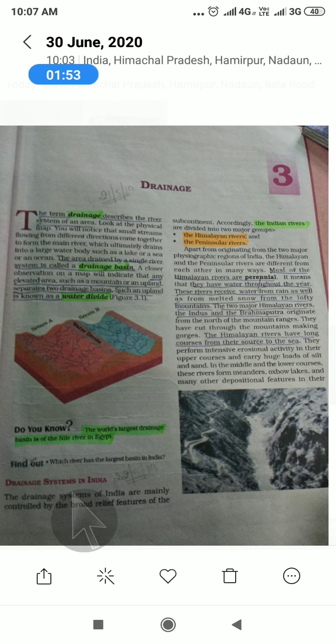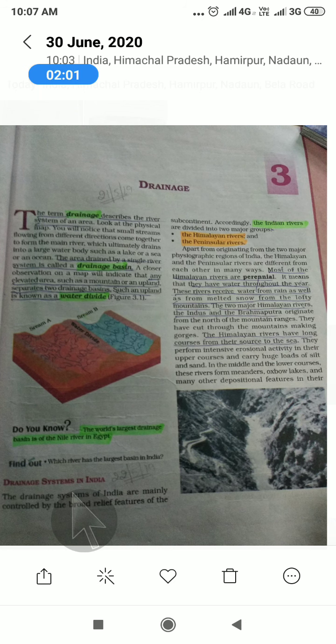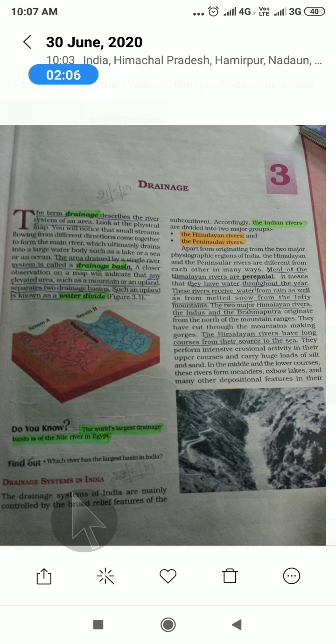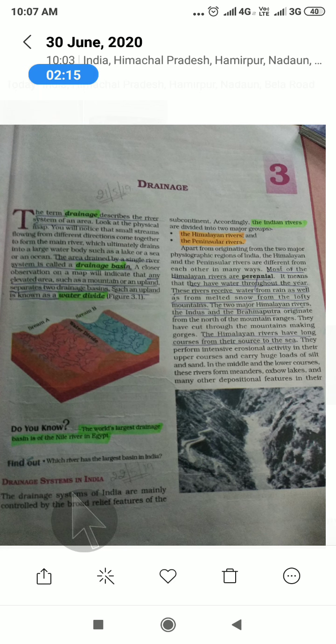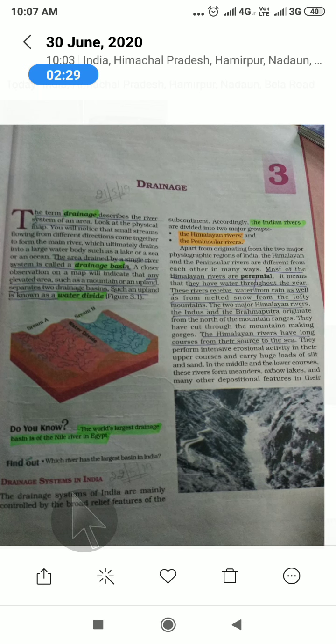Himalayan rivers always have water, because these rivers come from the Himalayan mountains, and you know that these mountains are always covered with snow. Okay, when the snow melts, it converts into water. And maybe you have seen that those rivers which come from the Himalayas always have cold water, and we are not able to touch it.